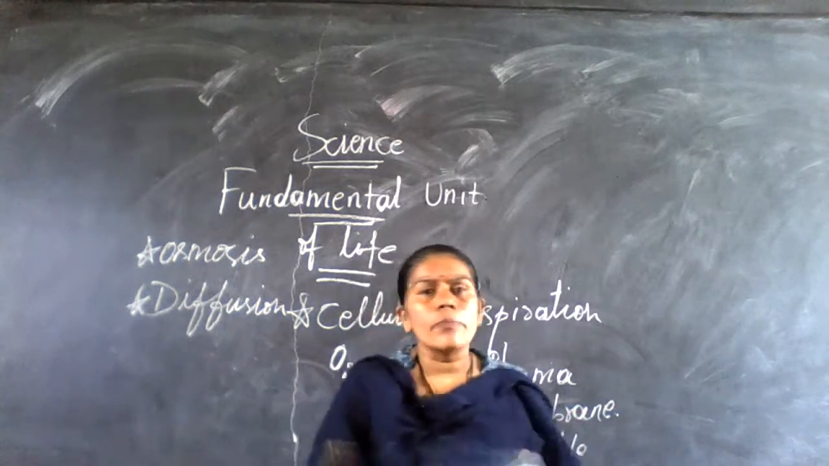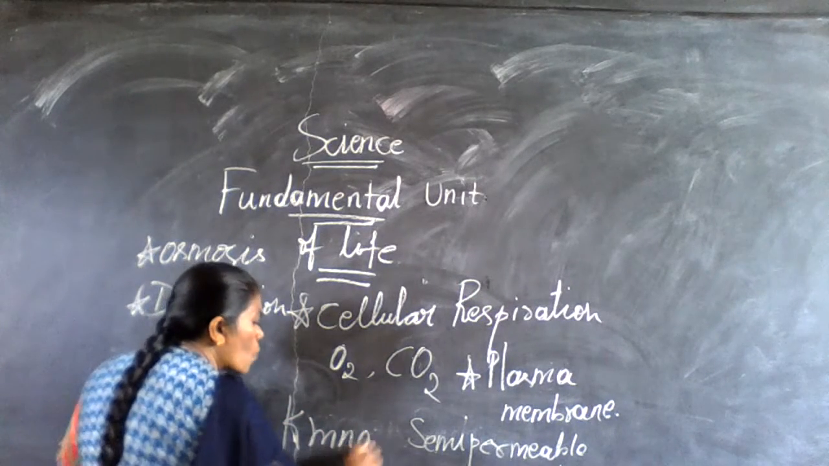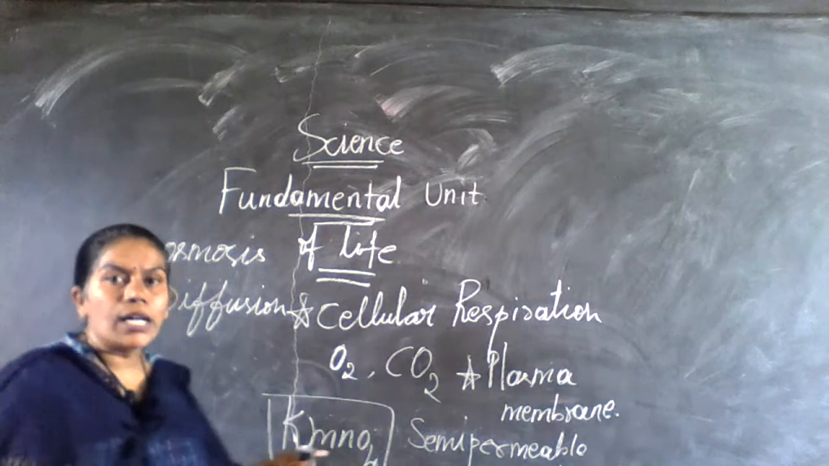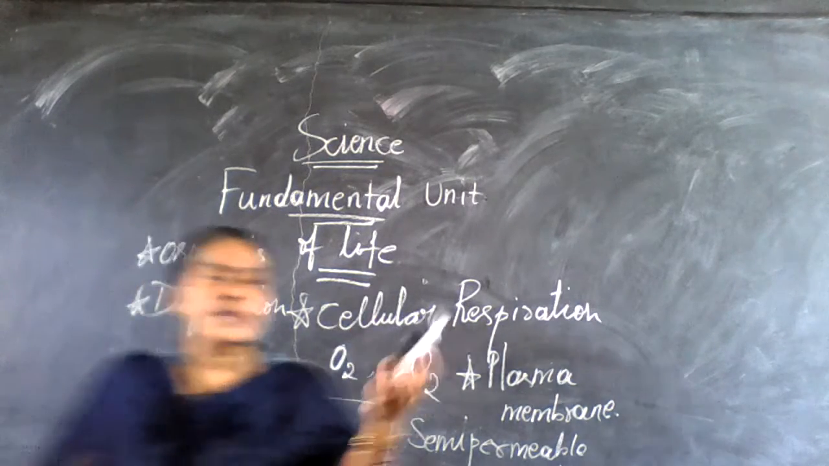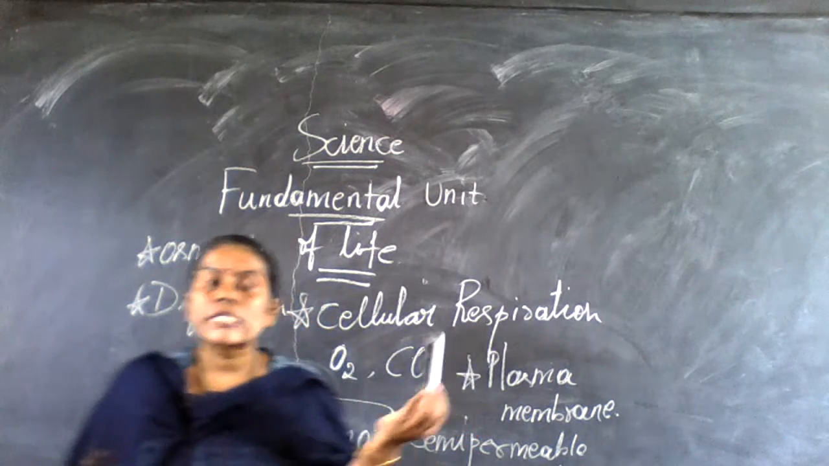What is potassium permanganate? KMnO4, potassium permanganate solution. This is pink in color. Got it? Imagine this is the beaker. Inside the beaker, I am going to take a pink colored solution.